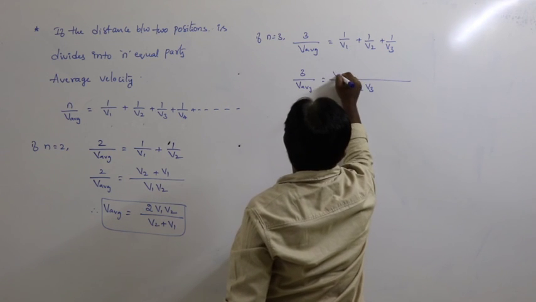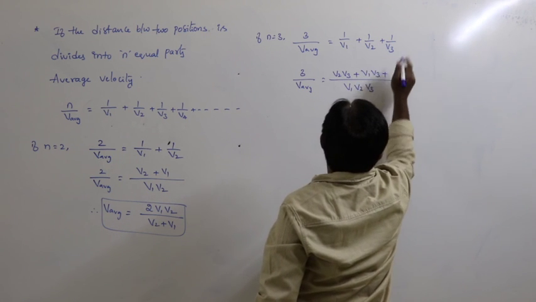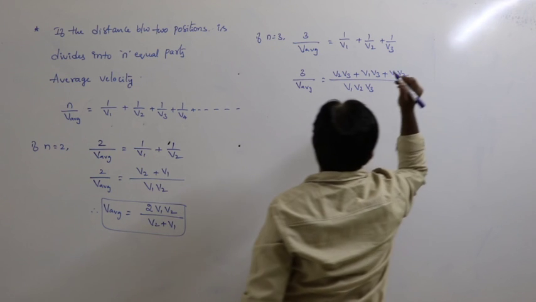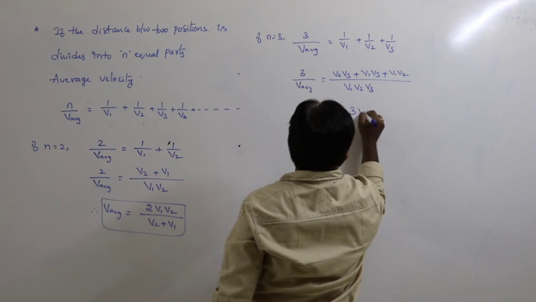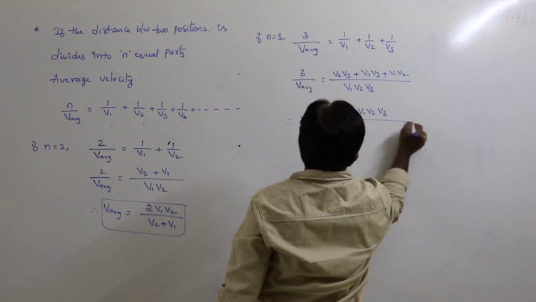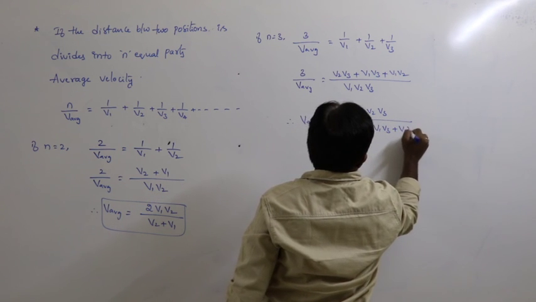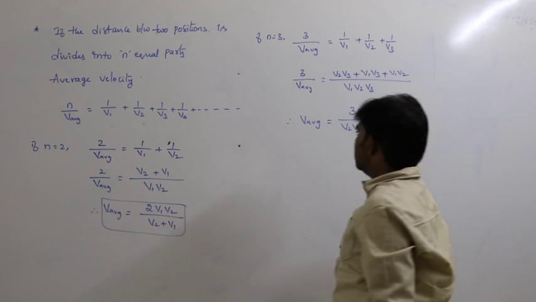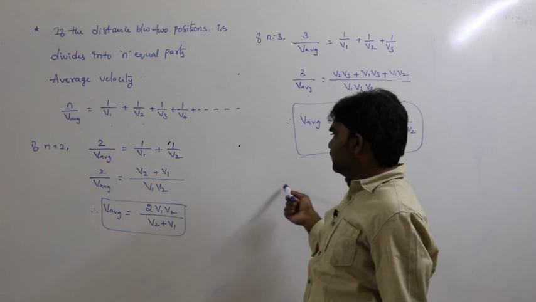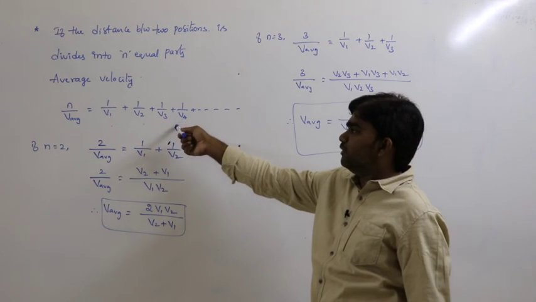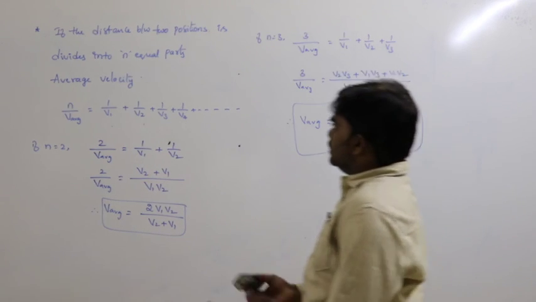Here we have v1, that's why it is v2 v3, and for v2 we write v1 v3, and for v3 we write v1 v2. So from this, by cross multiplication, v average is equal to 3 v1 v2 v3 by v2 v3 plus v1 v3 plus v1 v2. Just now we derived this formula also. So if there are more than 2 or 3 parts, we can directly use this generalized formula, very simple to find out and to calculate also. This is next.